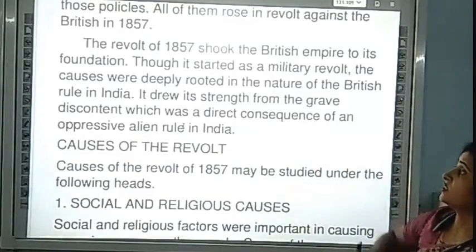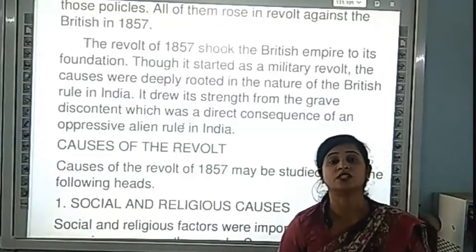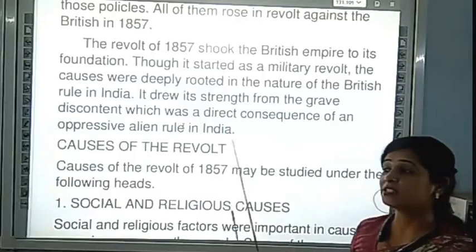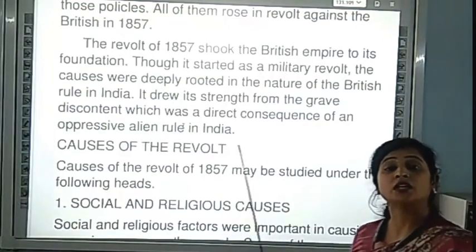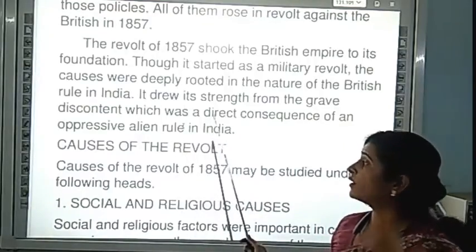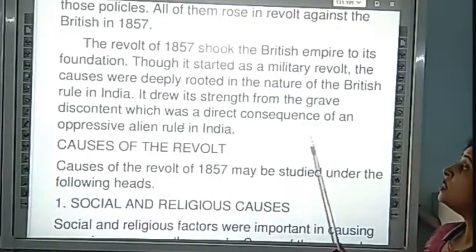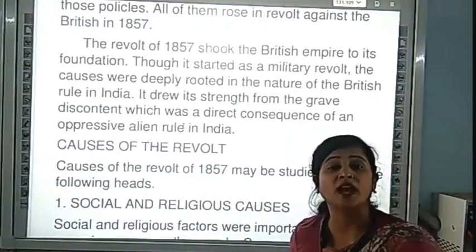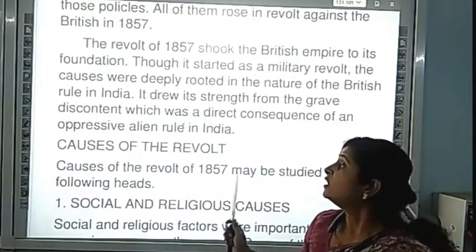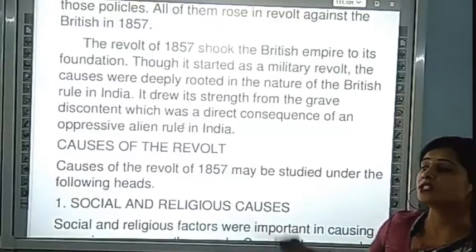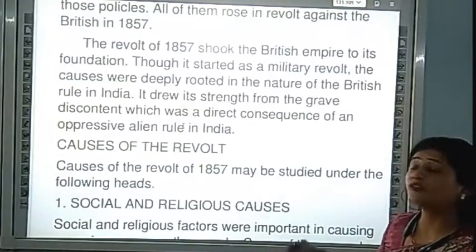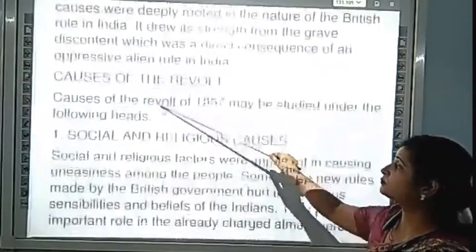It gave strength to the revolutionaries to revolt against the British, because they were making so many wrong rules and wrong alliances. The 1857 revolt is the grave of those policies.